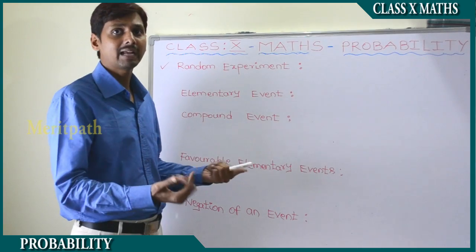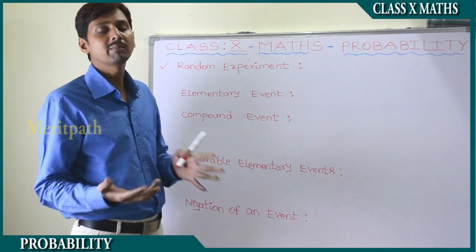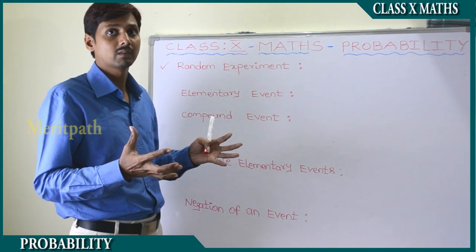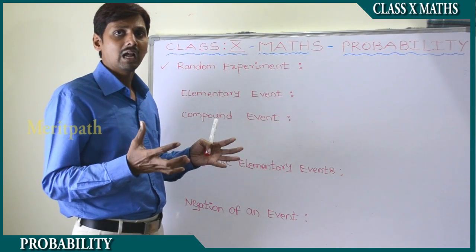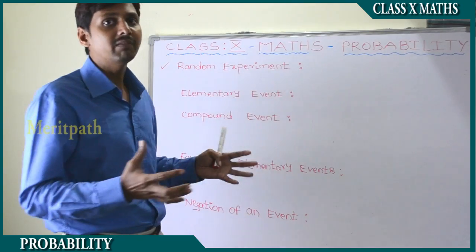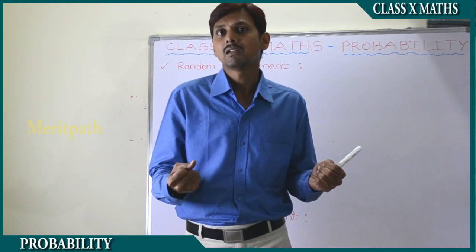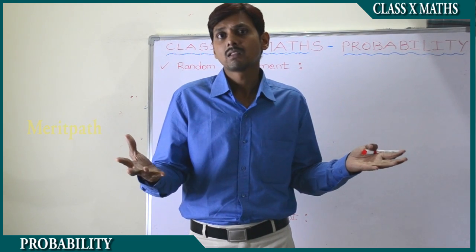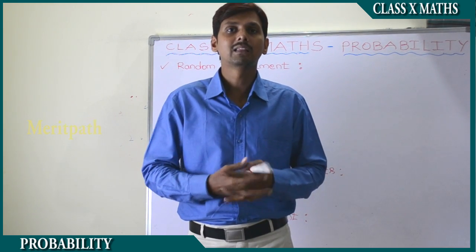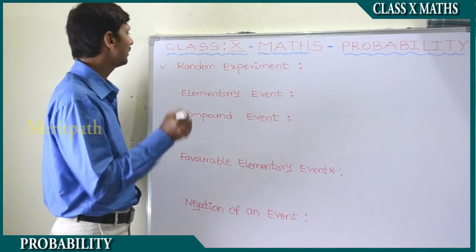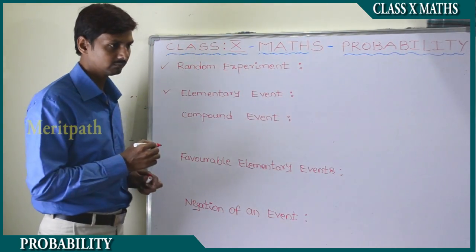It may be red, blue or green. So that kind of experiment, with identical events and different outcomes happening, is called a random experiment. And then we come to the elementary event.